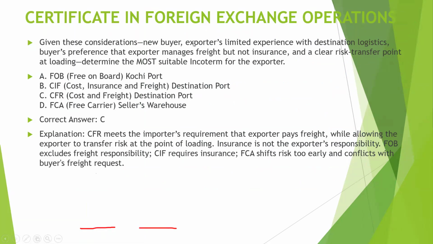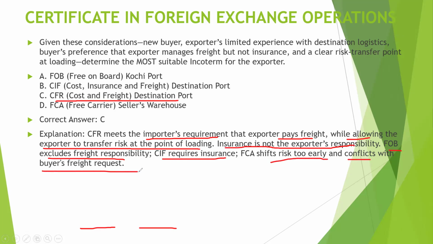So why will it be the correct answer? Let's see. So CFR. CFR meets the importer's requirement that the exporter pays freight, while allowing the exporter to transfer risk at the point of loading. And insurance is not the exporter's responsibility. FOB excludes freight responsibility. CIF requires insurance and FCA shifts risk too early and conflicts with the buyer's freight request. So CFR will be the correct one.